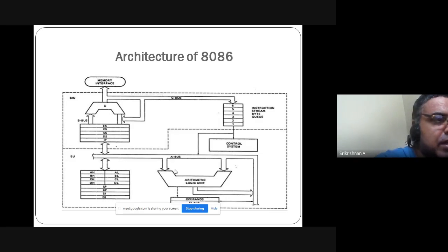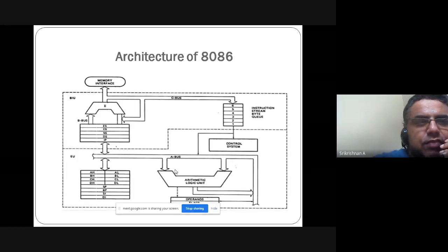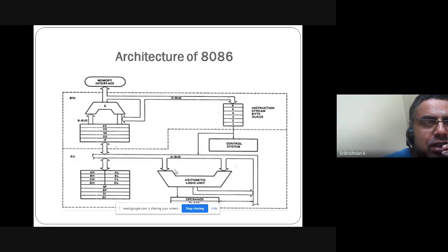They are nothing but your extra segment, code segment, stack segment, data segment and instruction pointer. On the right hand side, you have 6, 5, 4, 3, 2, 1. They are nothing but your queue. The instructions are always waiting in the queue to be executed. That is why they follow a queue-like structure.